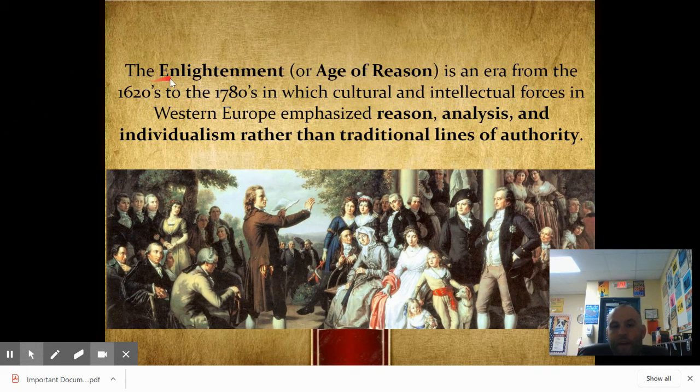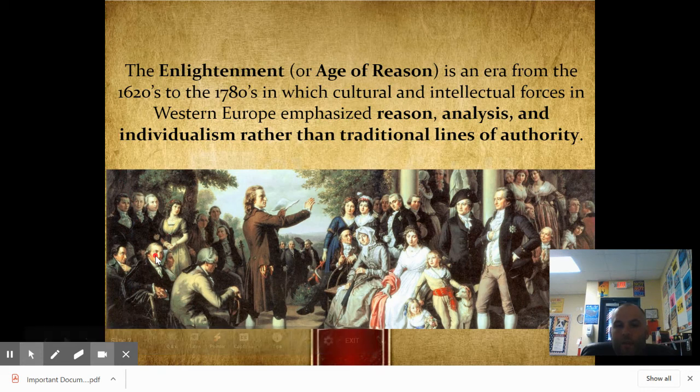This is something that you should write down on the left-hand side of your Cornell notes. You're going to want to write down the Enlightenment on the left-hand side of your Cornell notes. And on the right, you can write down Age of Reason, an era from the 1620s to 1780s that emphasized reason, analysis, and individualism. So you can shorten that definition down a little bit. But again, I would write down an era from the 1620s, 1780s that emphasized reason, analysis, and individualism.